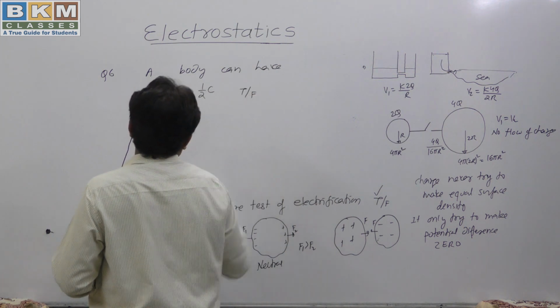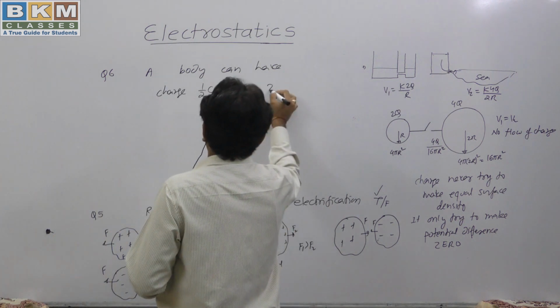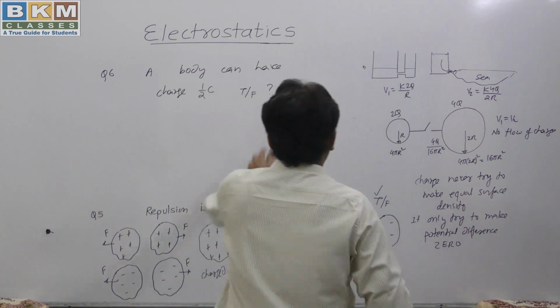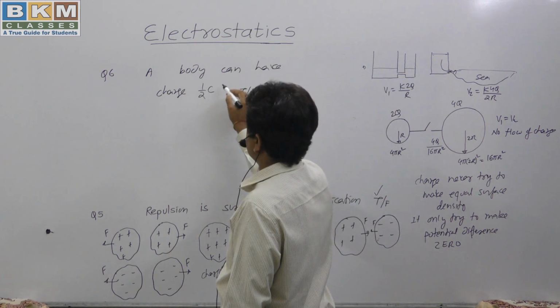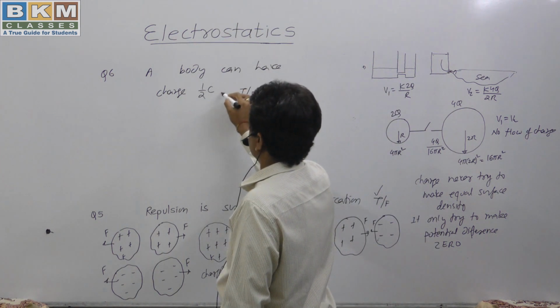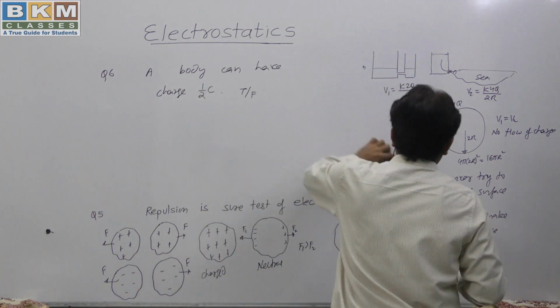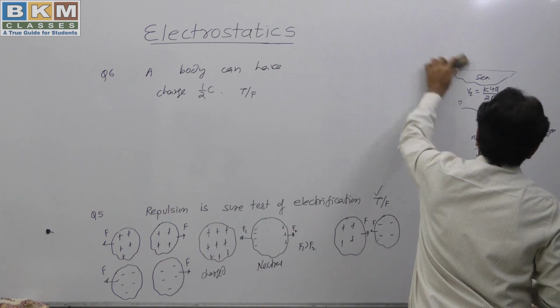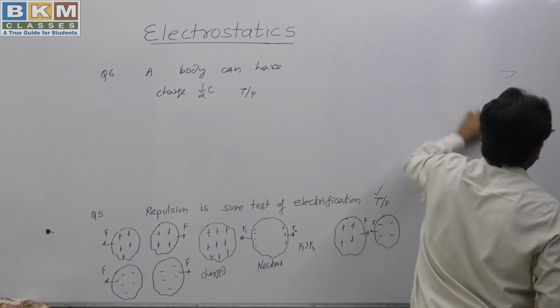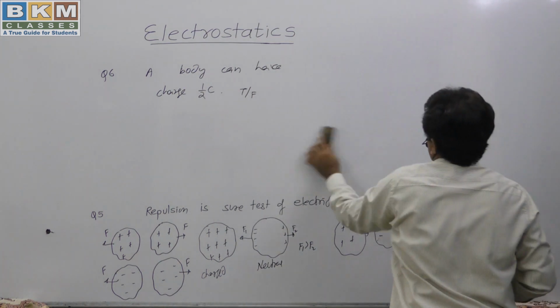True or false? This is a question for you to think about. Is it possible that a body can have a charge of half coulomb?